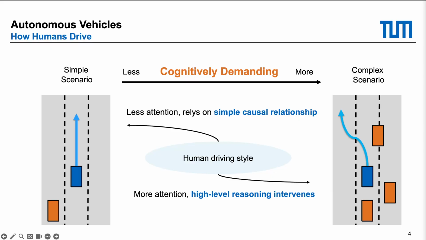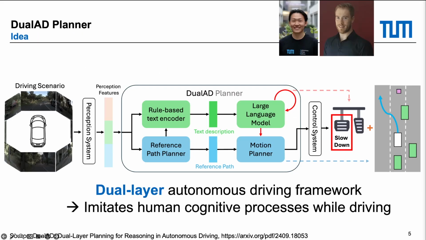Based on this learning, we said that we need a special autonomous driving framework which we call dual layer. In this DualAD planner, we combine large language models with a classical motion planner and imitate human cognitive processes while driving. With this, we have the goal to drive much safer and more reliably in complex scenarios.